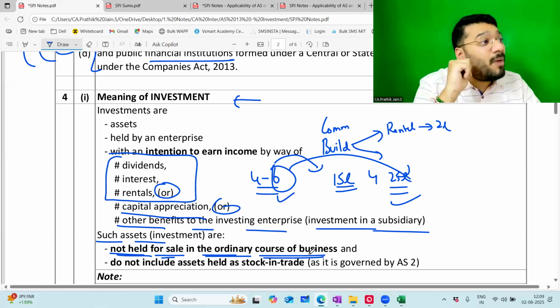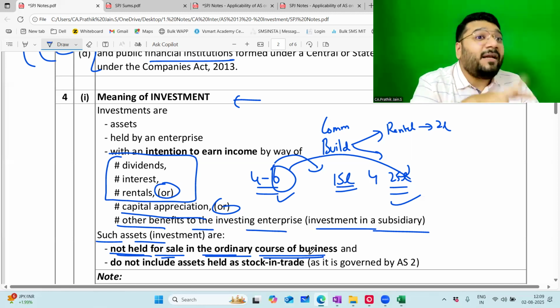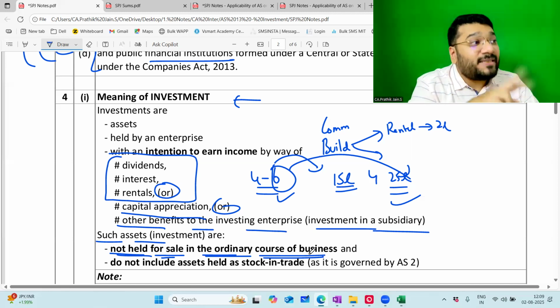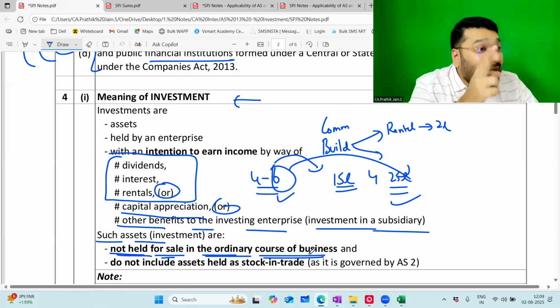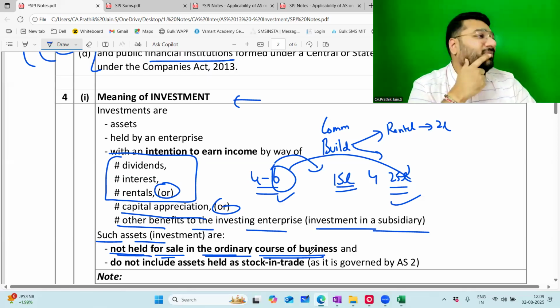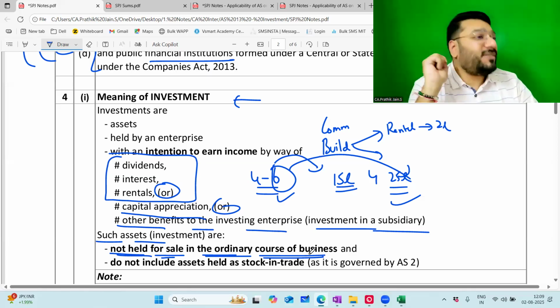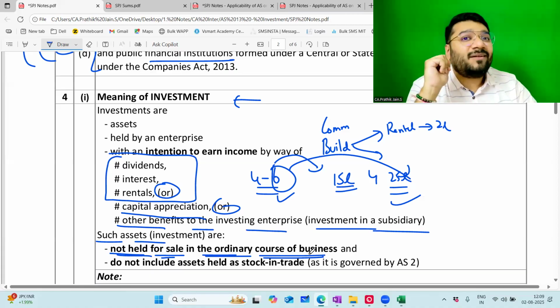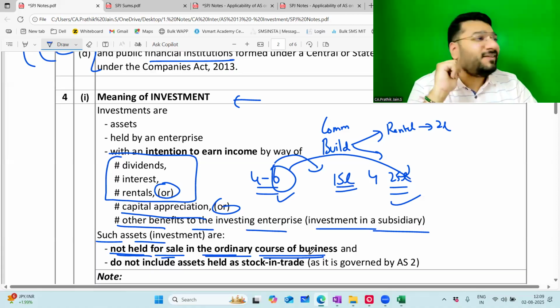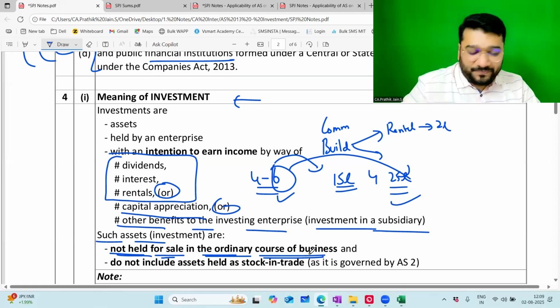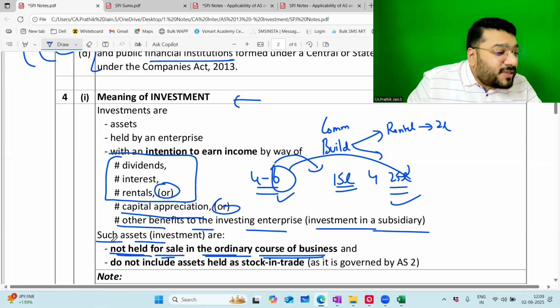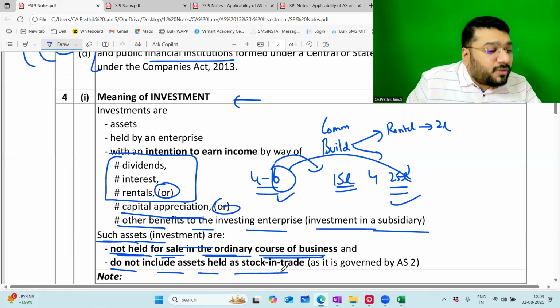So that real estate property developer who's buying the land with the intention to sell it, can I say, is a trader of land? A trader of land investing money in the land, can you call that investment? No, because that land is being bought in the ordinary course of his business. Hence, it becomes his stock and not an investment. Similarly, such assets are stock in trade.